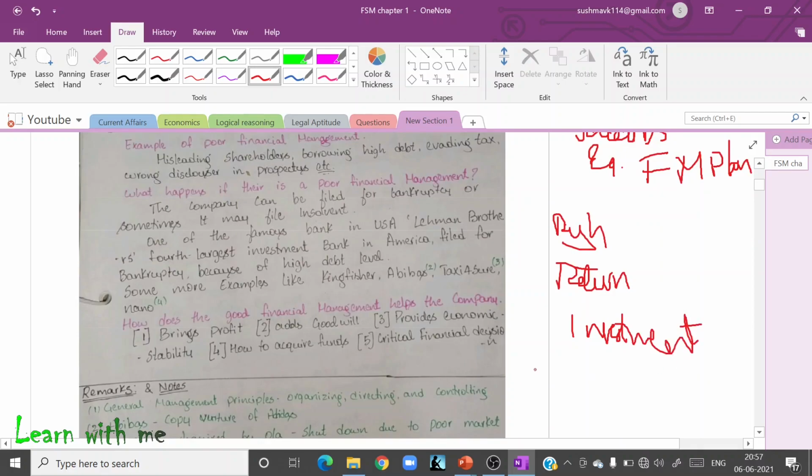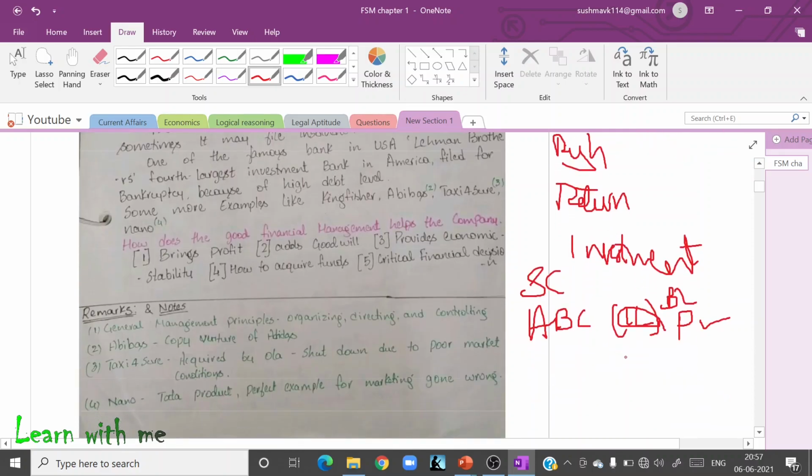Say for example, today I want to invest in share capital, the share market. I will simply choose any company. I don't know about the company background. I will simply choose any company, let's say ABC company. I don't know anything about this company. I will simply choose ABC company and I will invest 1 lakh in this company. Now it is very risky for me. Why? Because I don't know ABCD of this company. I blindly invested. What if I book a loss? If I book a loss, my amount is gone. That's all. If I book profit, it is my luck.